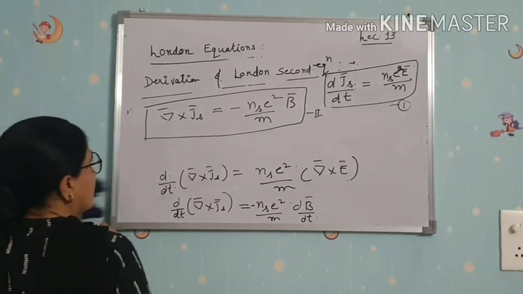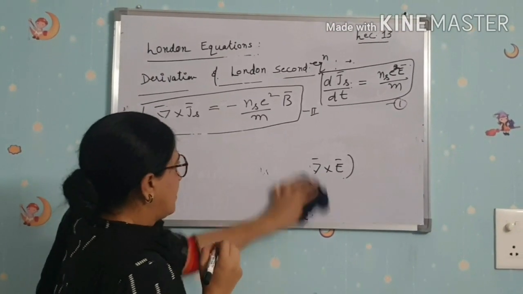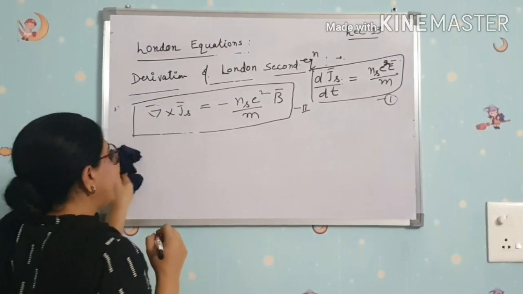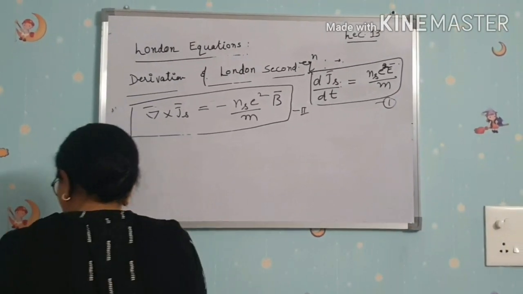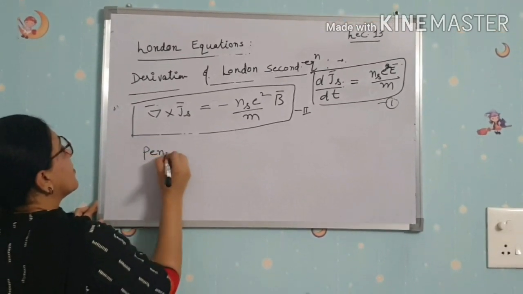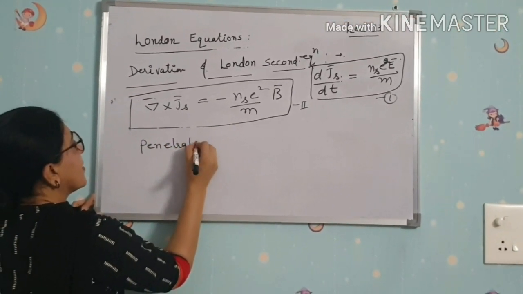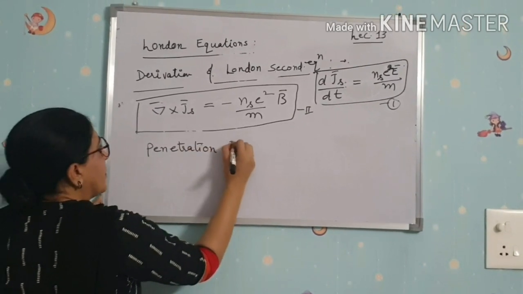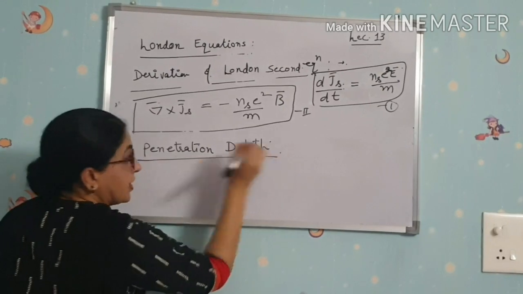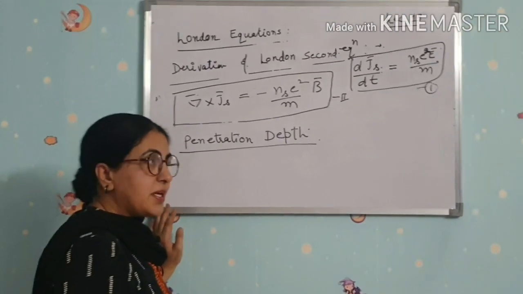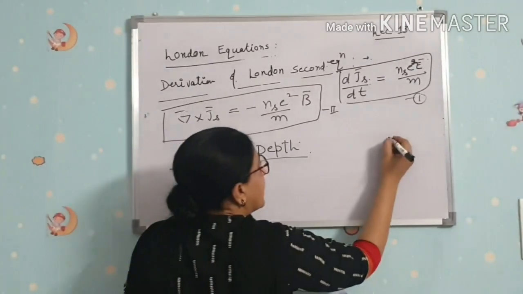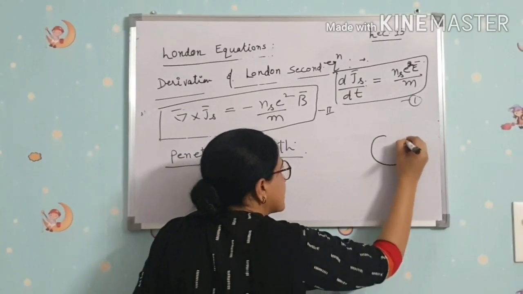Now from these equations, there is another very important and interesting topic, that is the penetration depth. Penetration depth means, in a superconductor, how do we define this?